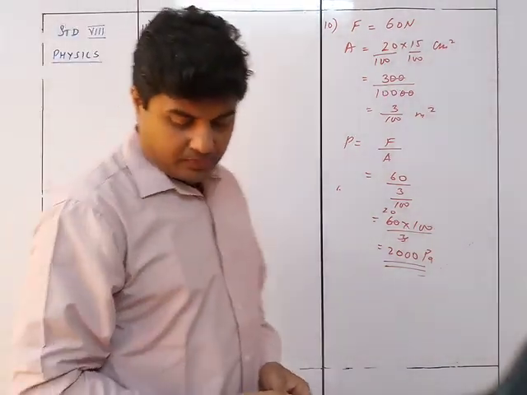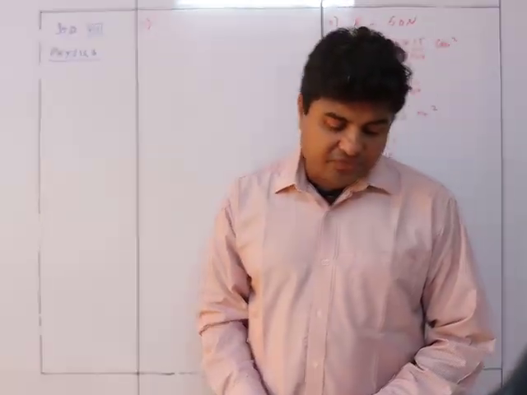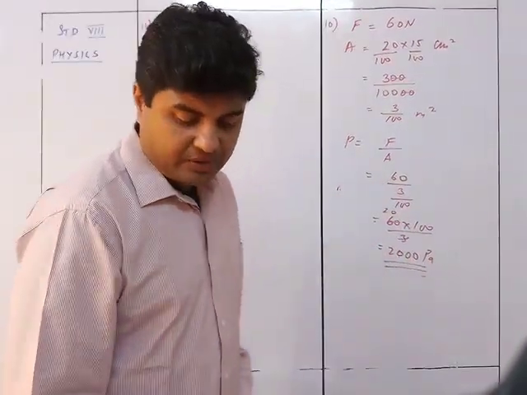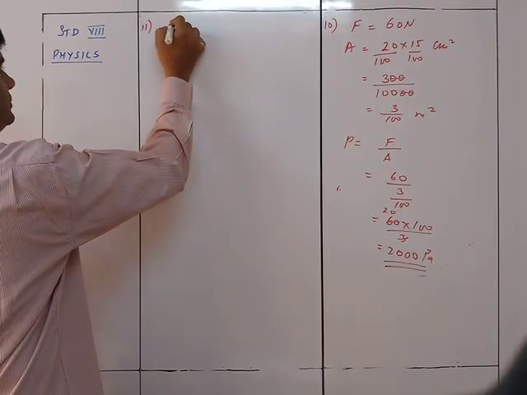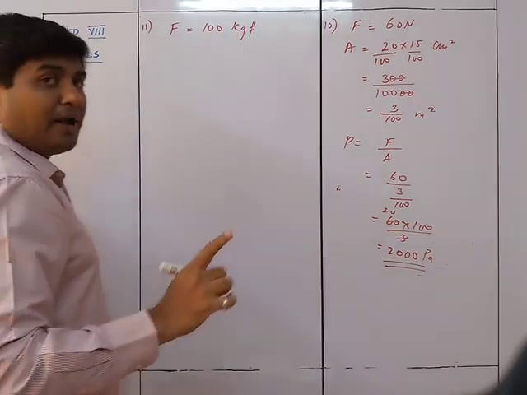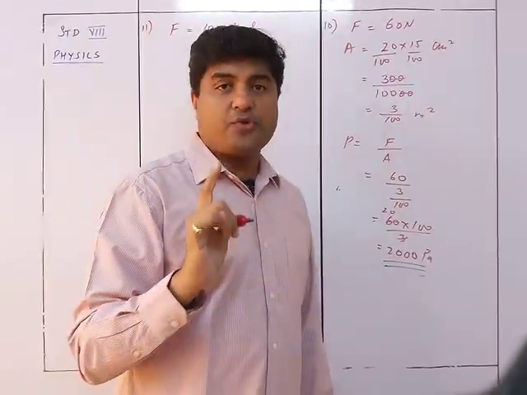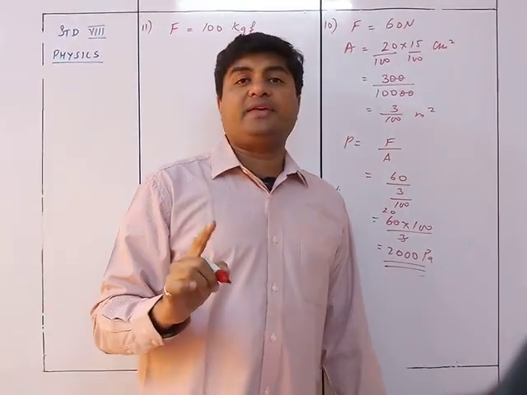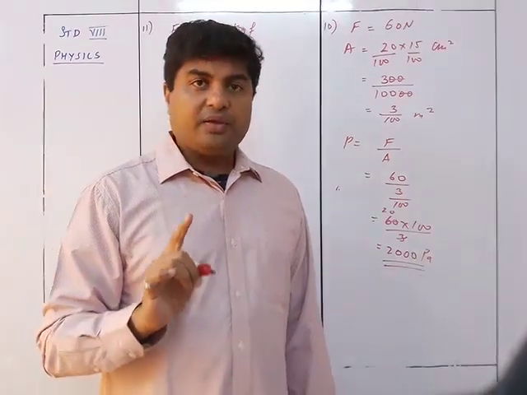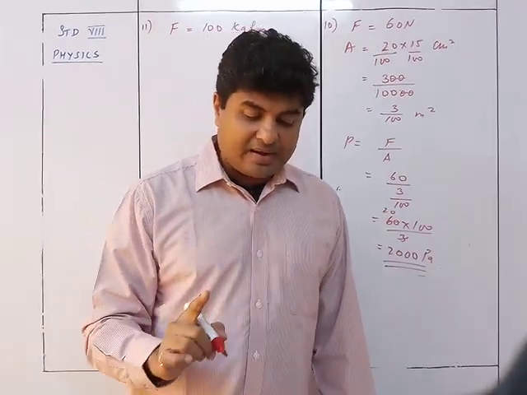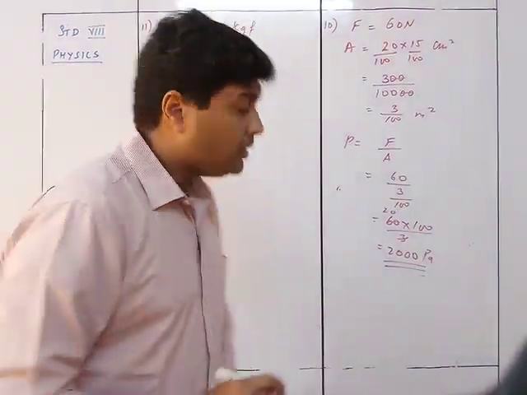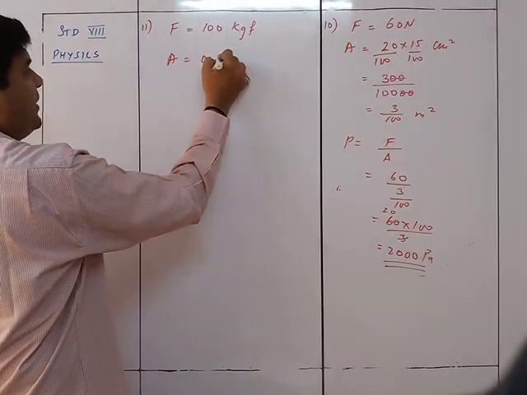Sum number 11. Calculate the pressure exerted on a surface of 0.5 meter square by a thrust of 100 kgf. So thrust force is 100 kgf. Now because it is kgf, my pressure will also be in kgf only. I am not converting that kgf into Newton because the g value is not given to me. If it would have been given to me, then I may have done that thing. But right now, I am just going to find out the pressure in kgf per meter square. Area is given to you as 0.5 meter square.